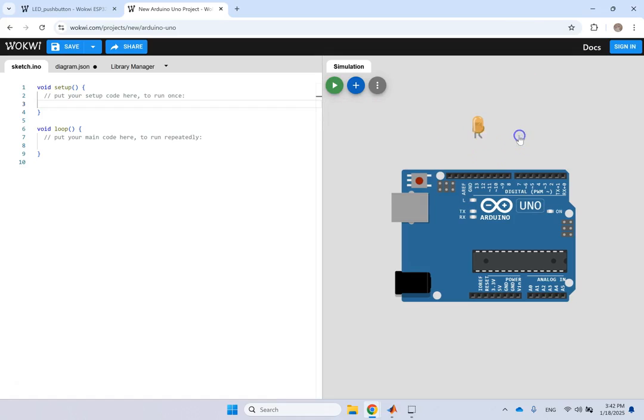So let's say here the cathode goes to the ground. So I click here on this one and then I click on the ground. Boom, it's wired to the ground. And let's say the anode is coming from pin 12, right? So I click here and then click on pin 12 and now it's ready. So as soon as I send a high signal to this digital pin 12, the LED will turn on, and when I put it to low or 0 voltage, then it goes basically off.